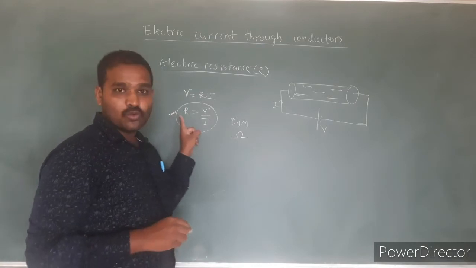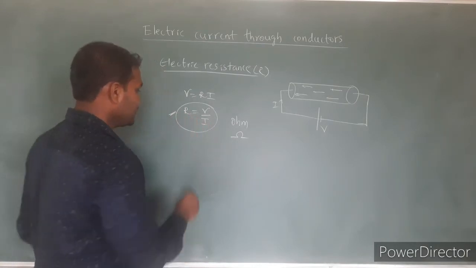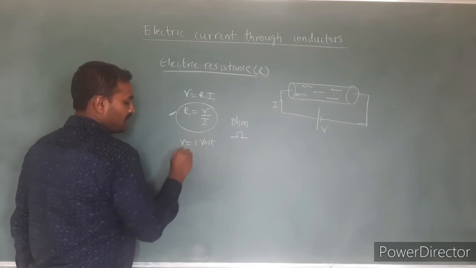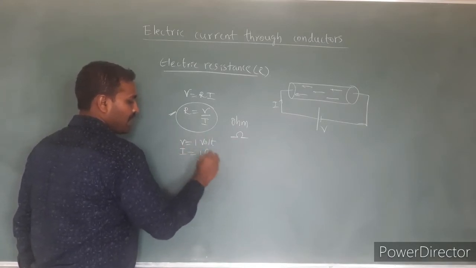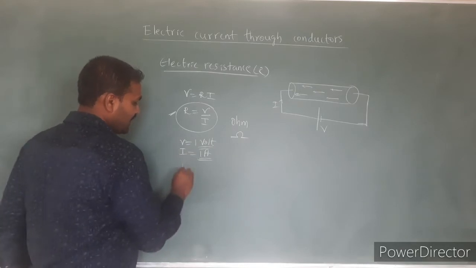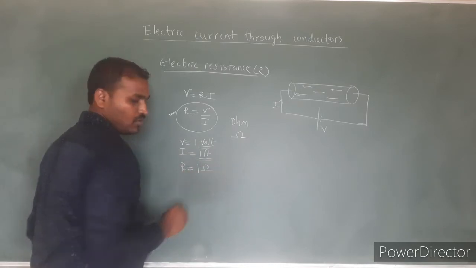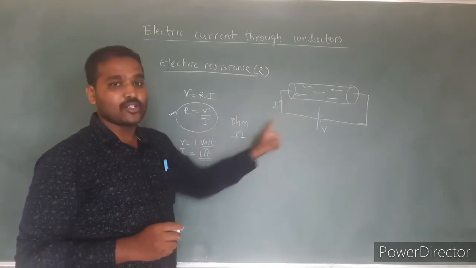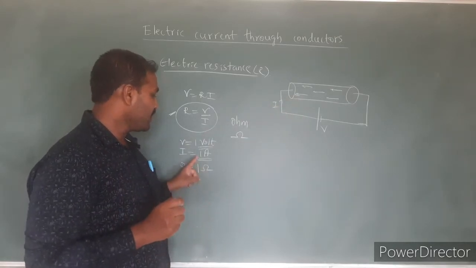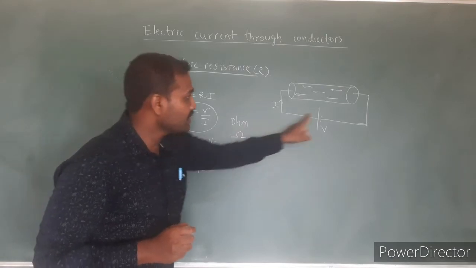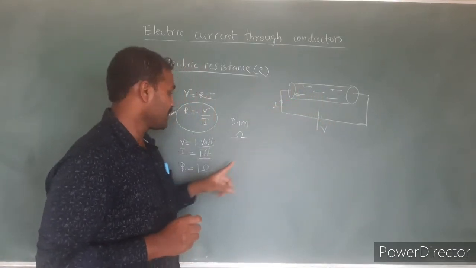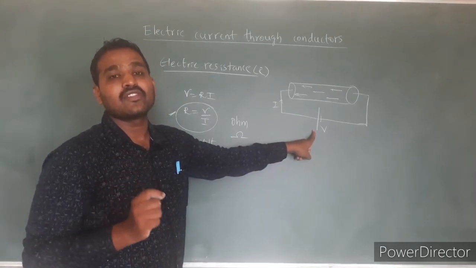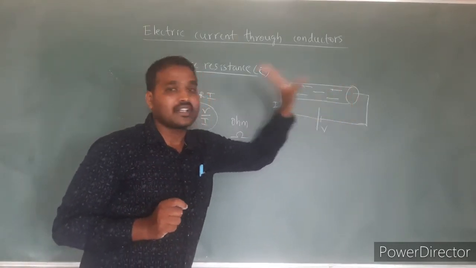By this definition, we can define 1 ohm resistance as follows. In this case, if potential difference is equal to 1 volt and electric current is equal to 1 ampere, then automatically R will be equal to 1 ohm. Yes, the electric resistance of any material is said to be 1 ohm if 1 ampere current flows through the cross-sectional area of the conductor or material when 1 volt potential difference is applied across the conductor.